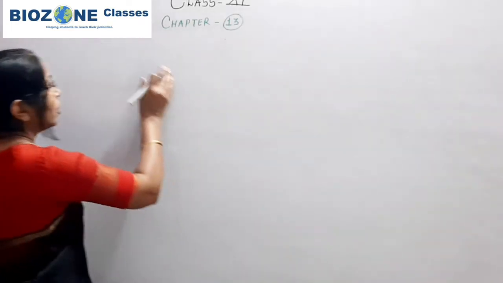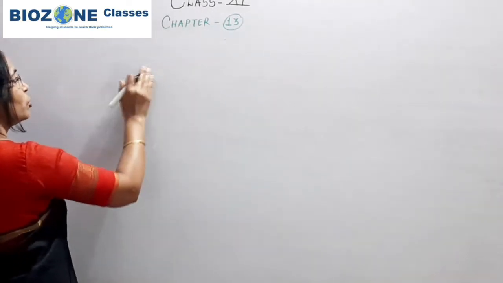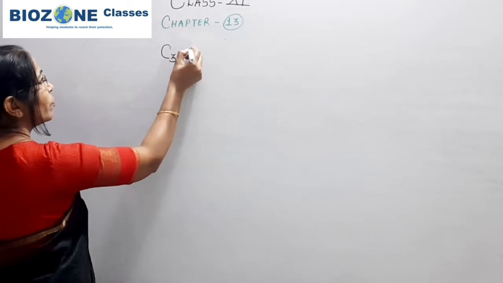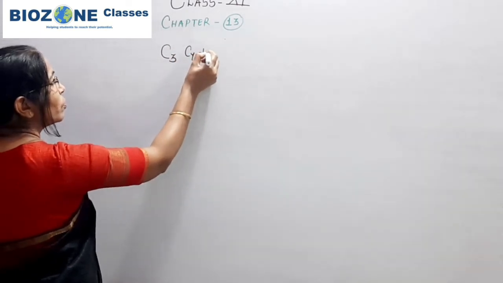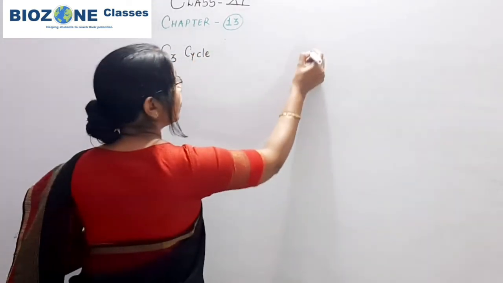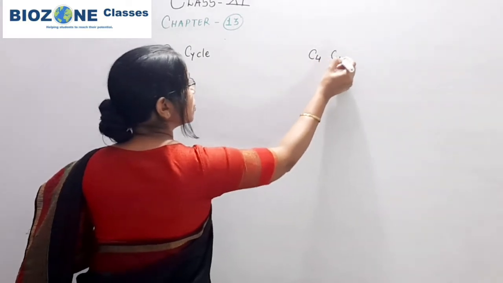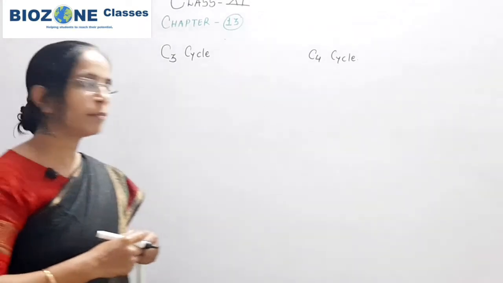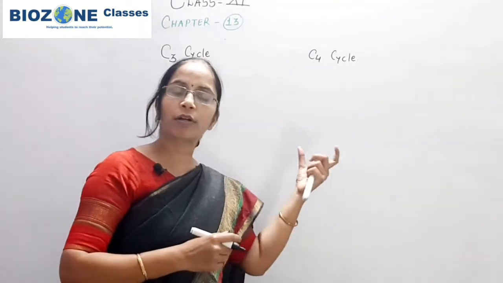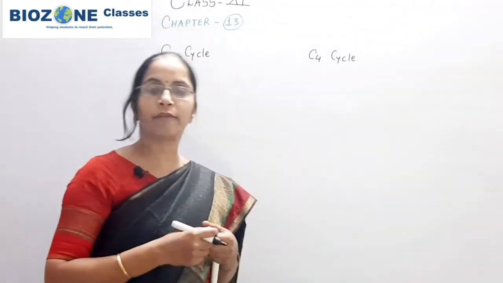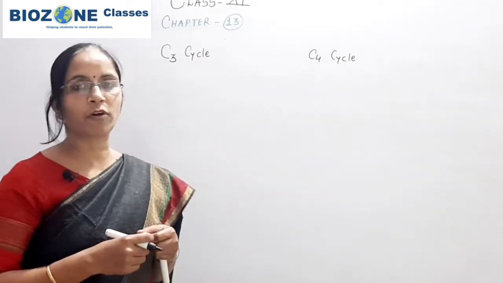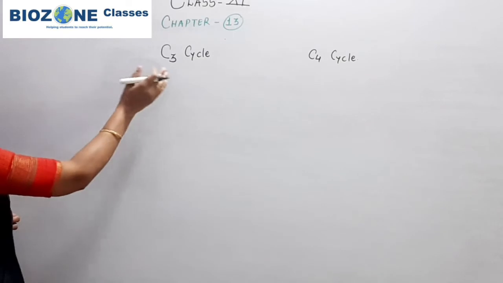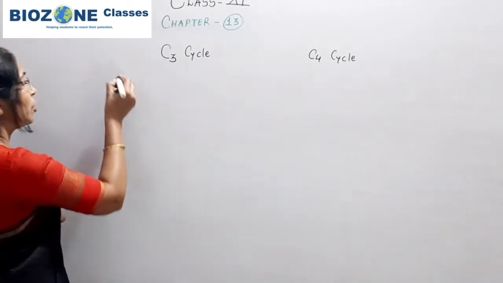So when we study CO2 fixation, you remember C3 cycle and C4 cycle, 2 pathways. Again I am saying pathways, the 2 types of plant which show different pathways for the fixation of carbon dioxide. Now C3 cycle, why it is called C3, is it clear to all?